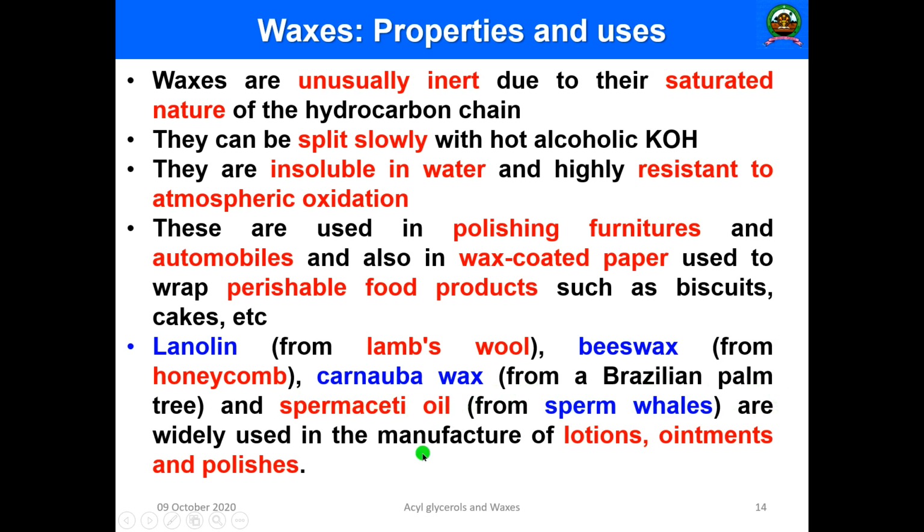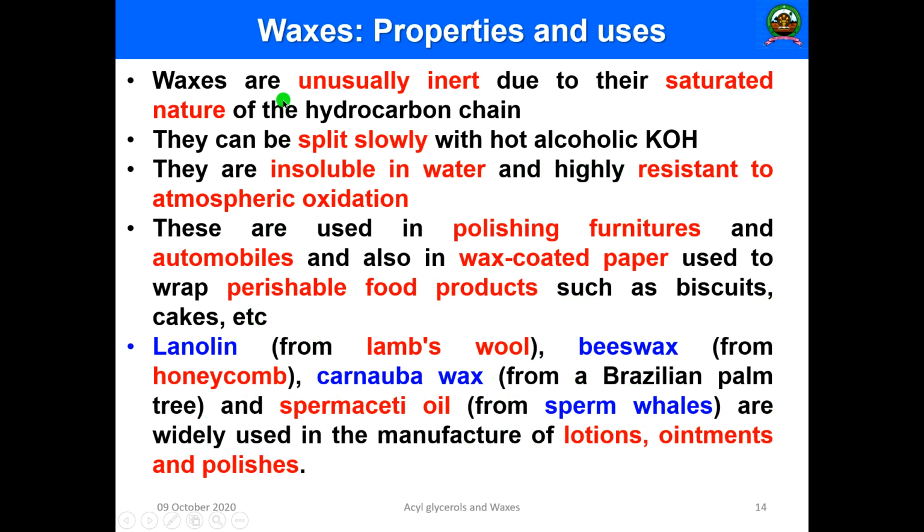Lanolin, beeswax, carnauba wax and spermaceti oils are commonly used to manufacture lotions, ointments, and polishes. So waxes have a lot of application in industry as well.